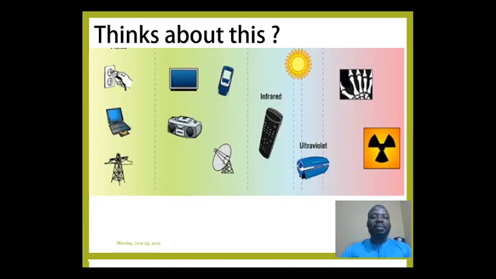If we look at the images I have here, talk of the laptop, the internet that we get from an internet service provider, the radio set, the television, the dish that provides the opportunity for us to watch different channels on our television, the remote control that we make use of, and the X-ray to check if somebody has a fracture. They are not just emanating from anywhere. They came from a particular source. And the source from which all these come is what we refer to as an electromagnetic spectrum, or electromagnetic wave.